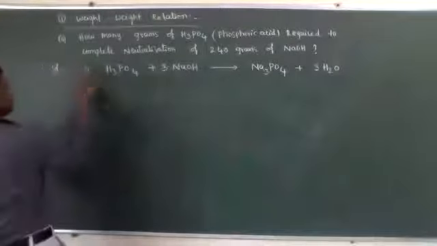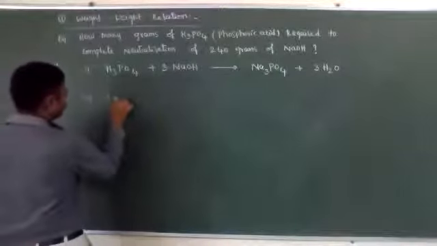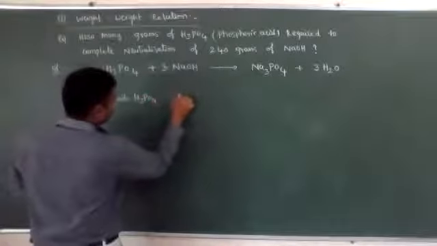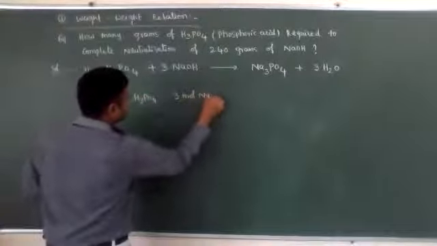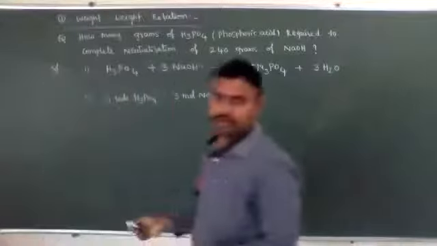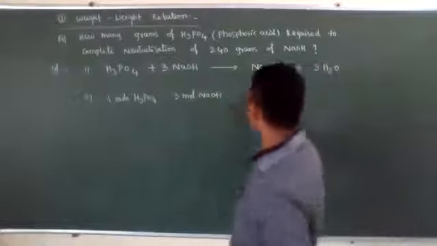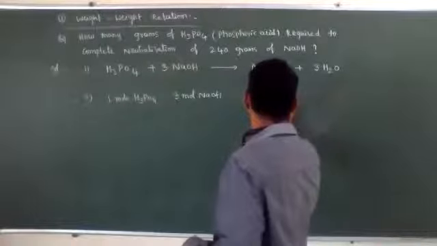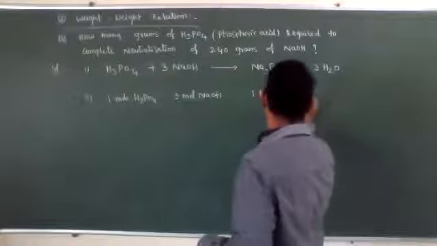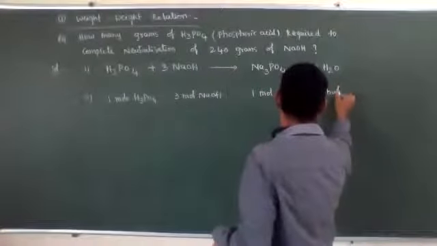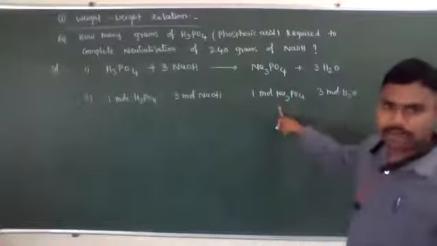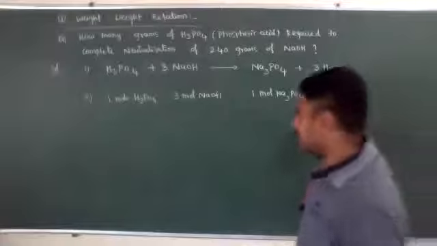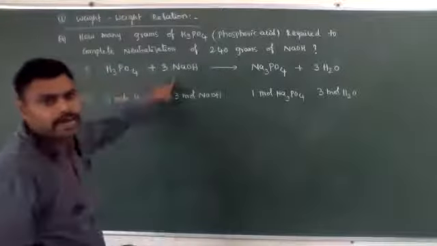That's why in the second step you calculate that 1 mole of H3PO4 is present and 3 moles of NaOH are present. 1 mole of H3PO4 reacts with 3 moles of NaOH to form 1 mole Na3PO4 plus 3 moles of water. But they did not ask how much Na3PO4 or water is formed. They asked the relation between H3PO4 and NaOH.